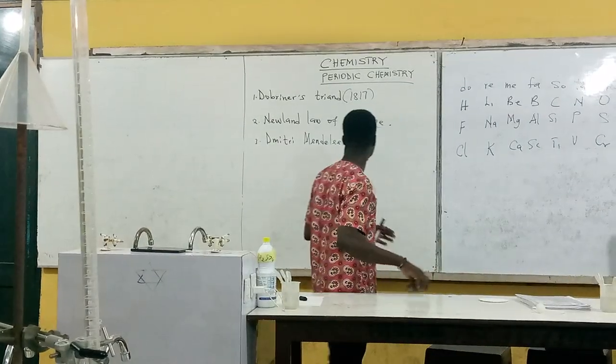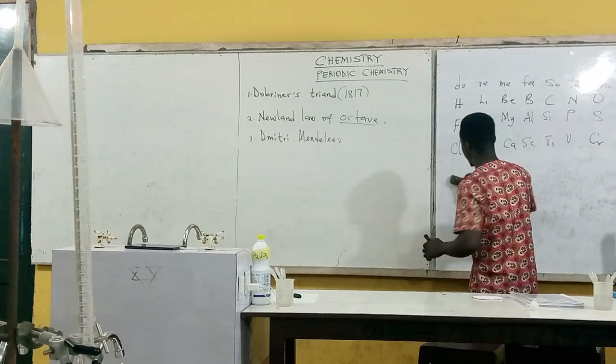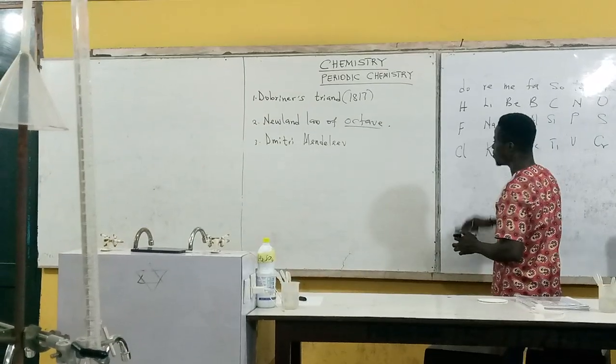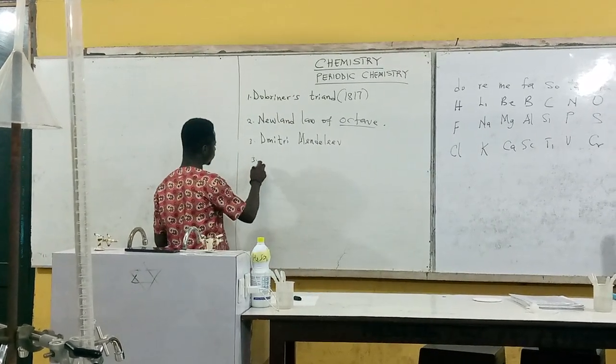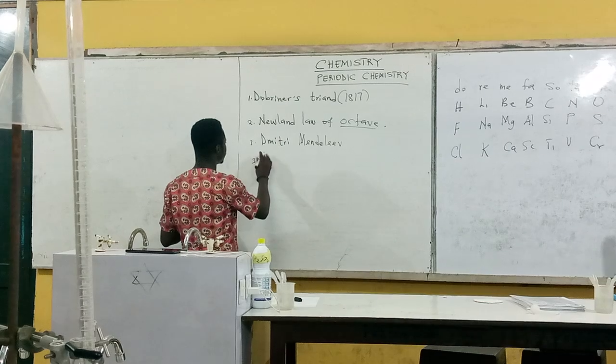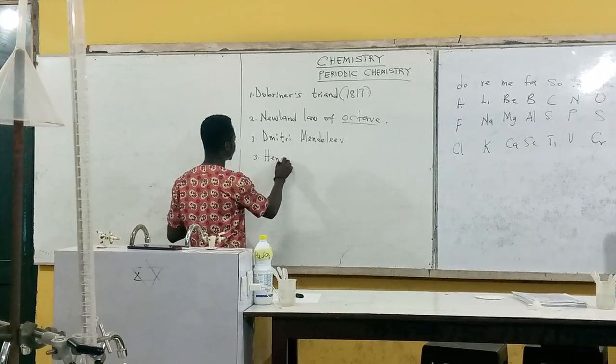Now, I want to combine the work of this great chemist to that of one famous chemist known as Henry Moseley.